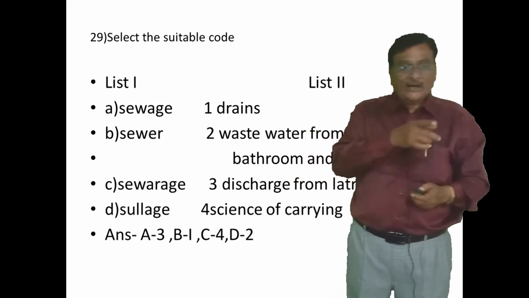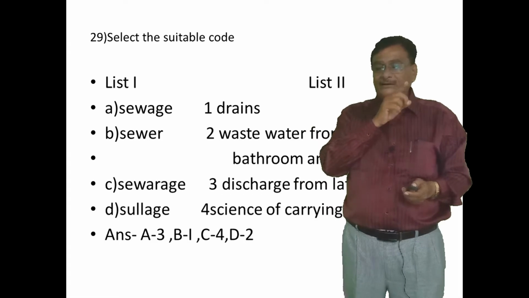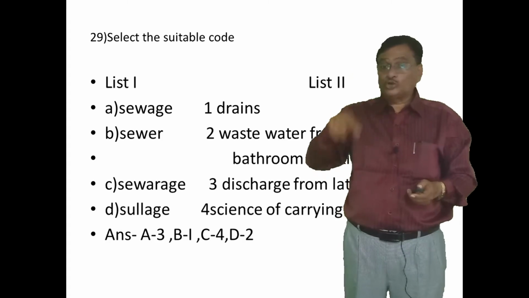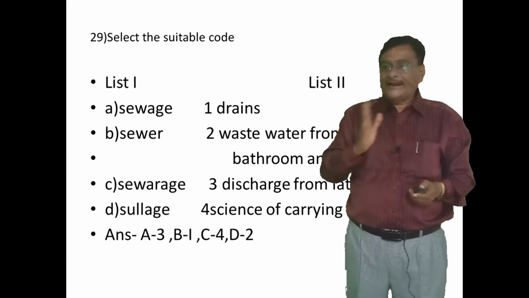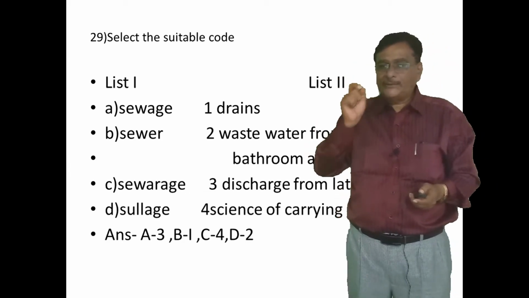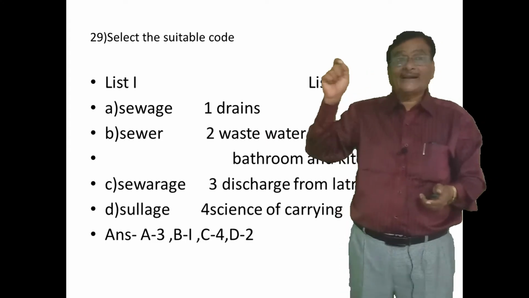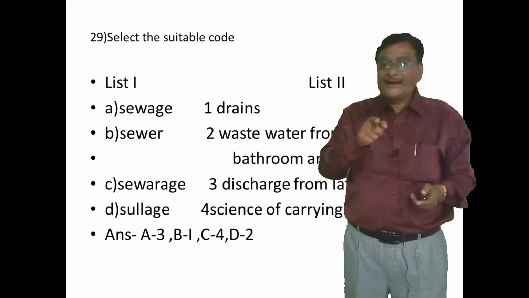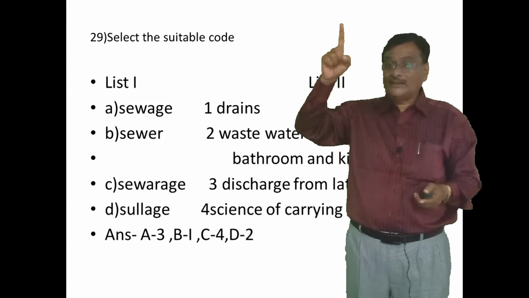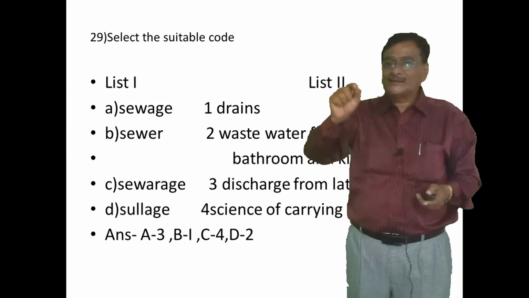The right answer for A: sewage is the discharge from the latrines and urinals. Now I will read the right answer from list 2 for each item in list 1. Sewage is the third one, discharge from the latrines and urinals. Next, sewer is nothing but drains, option 1 in list 2. Sewer is nothing but drains.